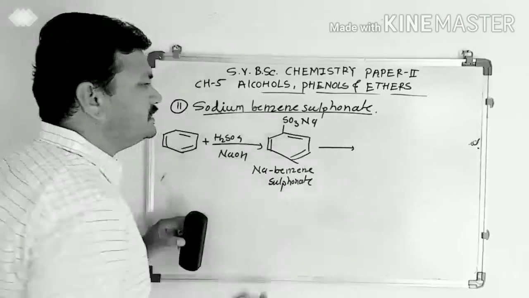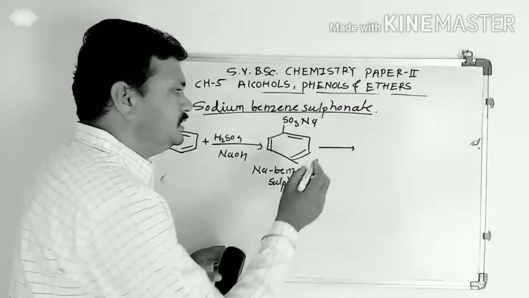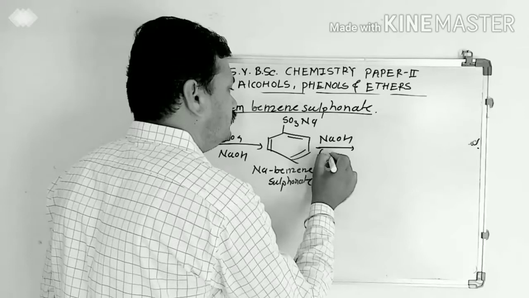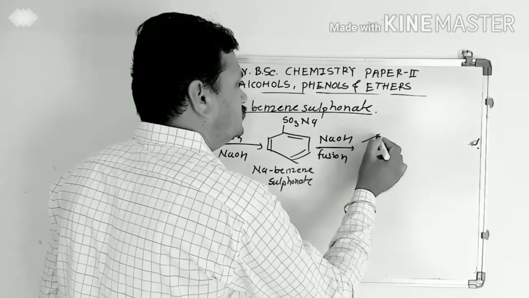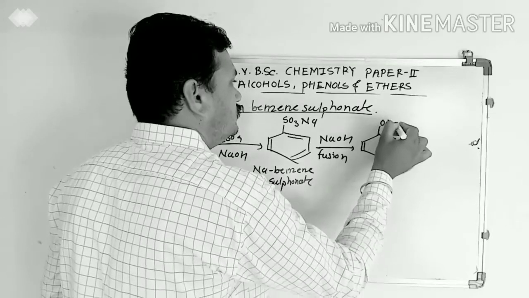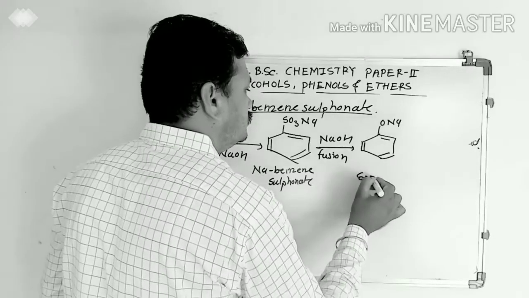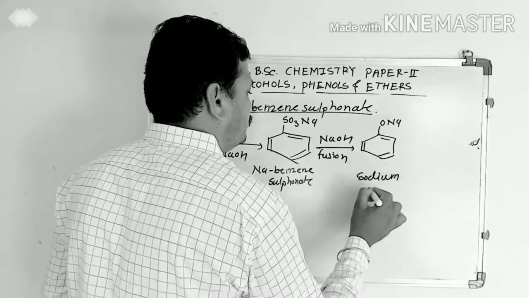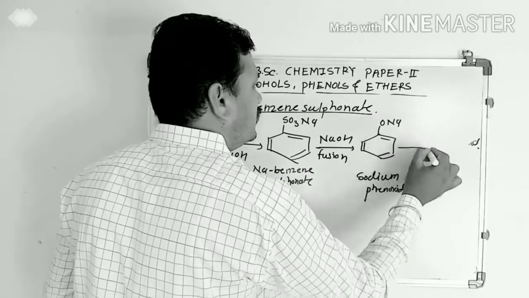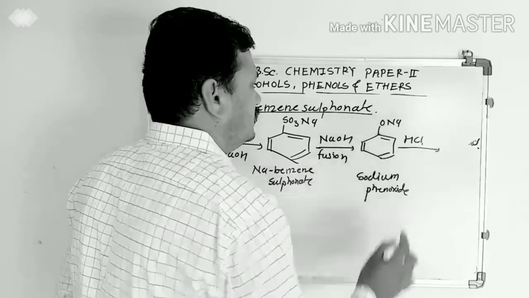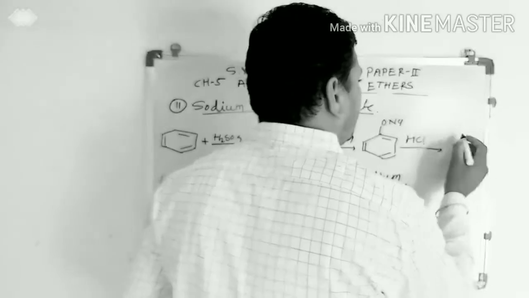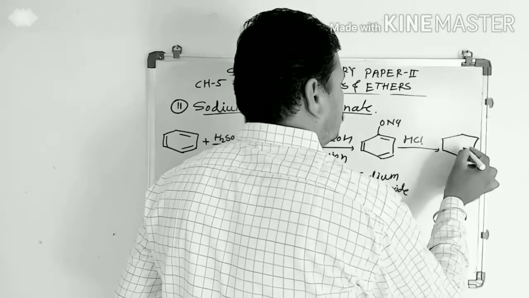When this sodium benzene sulfonate is fused using sodium hydroxide, fusion, it forms sodium phenoxide. And when this sodium phenoxide is acidified using HCl, it gets converted into phenol.